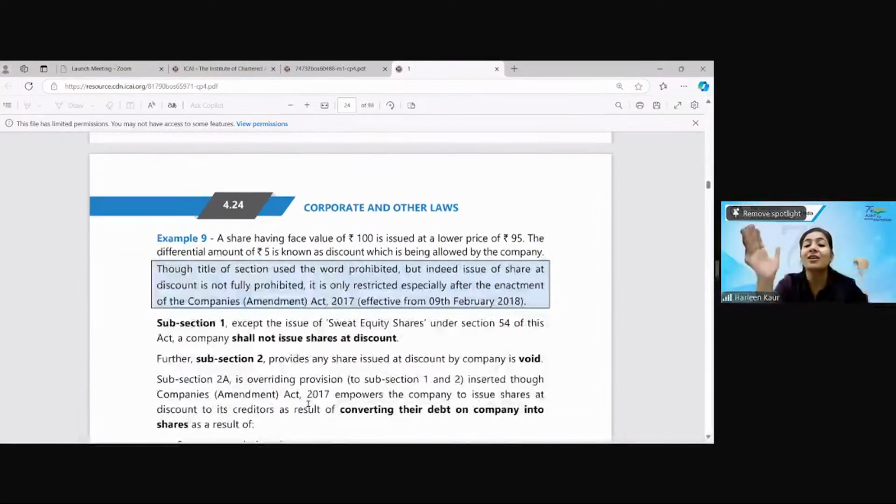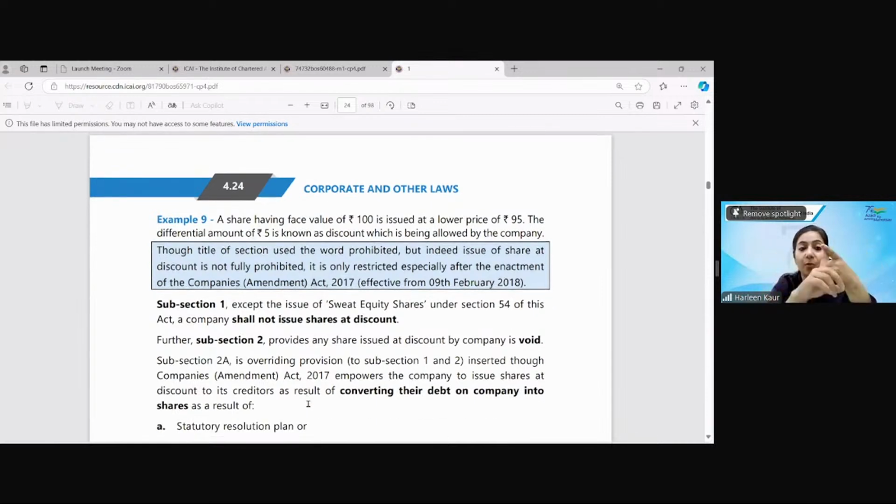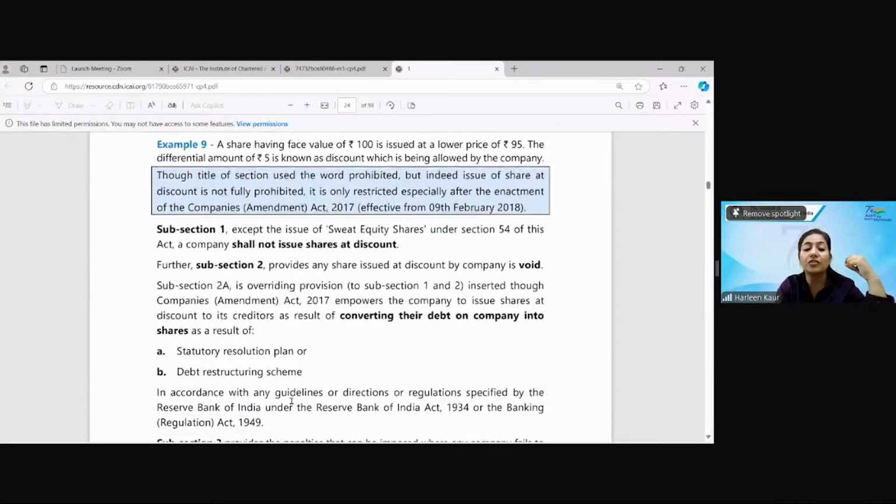Why? Because your sweat equity shares can be issued at discount. So how, my dear students, are you going to learn it? First, point number 1, write down in your notes: shares cannot be issued at discount, it is void. There are 2 exceptions to it. Exception number 1, sweat equity shares can be issued at discount. Clear. Point number 2, there is an overriding provision where the shares are issued at discount to the creditors as a result of converting their debt on the company into shares because of the statutory resolution plan or debt restructuring scheme.